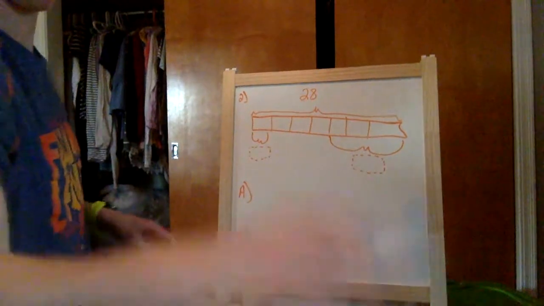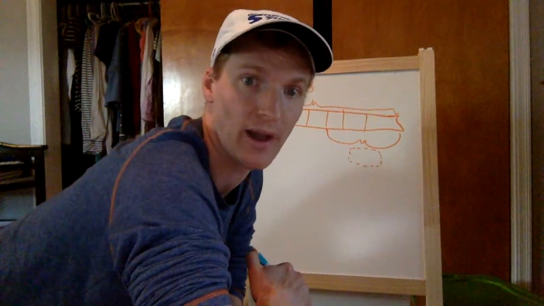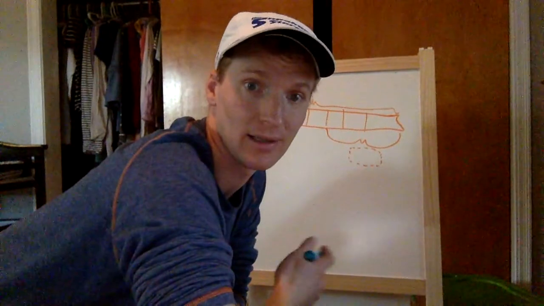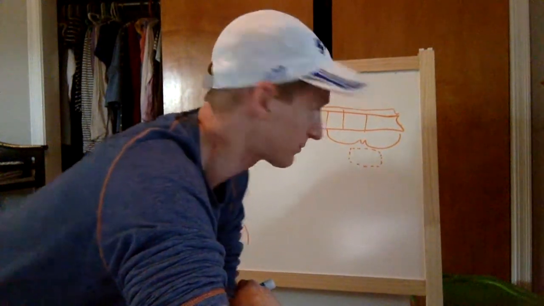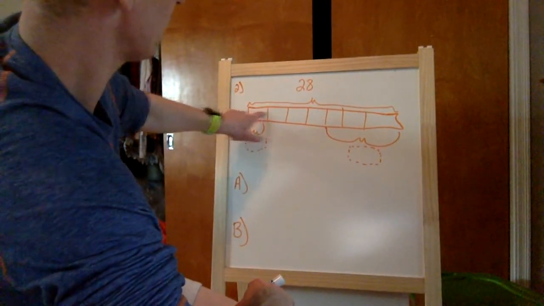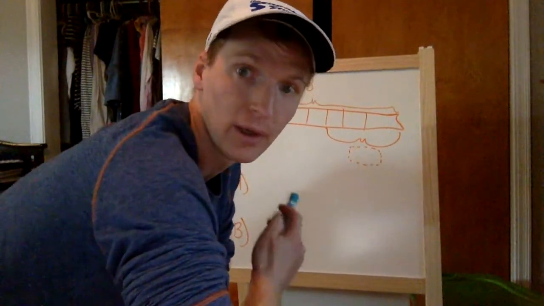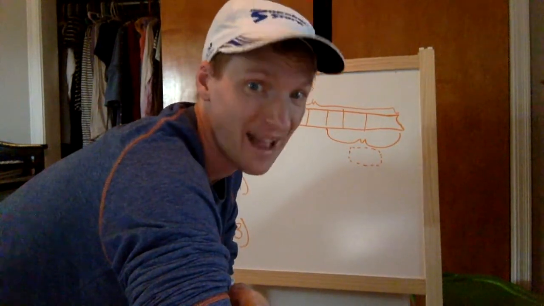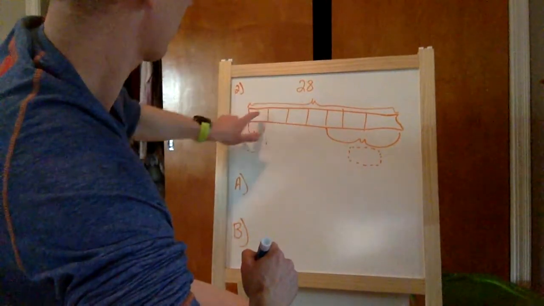So, it says 7 kids share 28 silly bands equally. So we are actually dividing 7 into 28, right? Or we're dividing 28 divided by 7. So we need to figure out how many bands each kid gets. Now, you can do the sharing method, okay? Or you can count by sevens and write a dot for each group of 7 in each box, and then you'll figure out how many they each have.